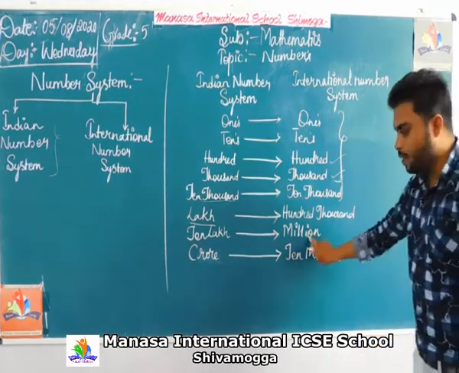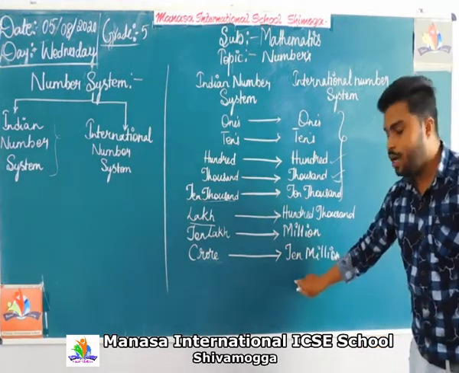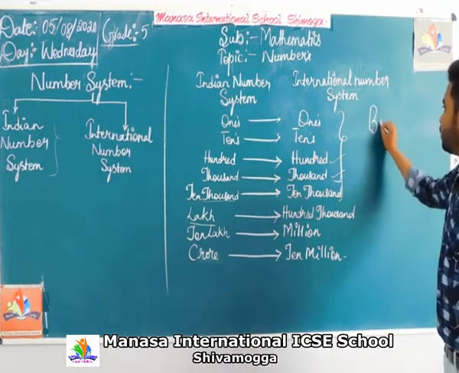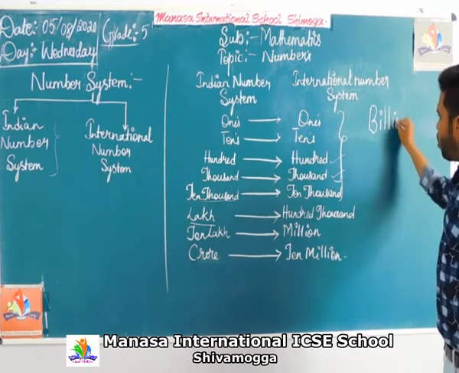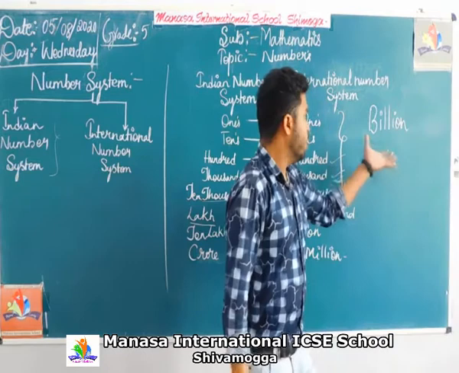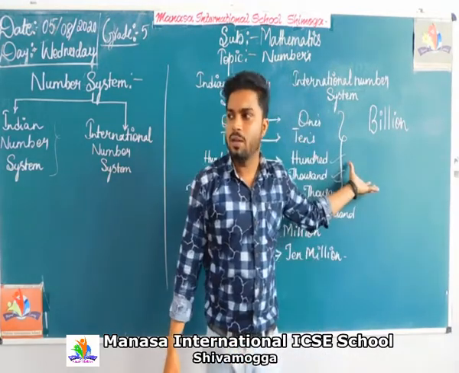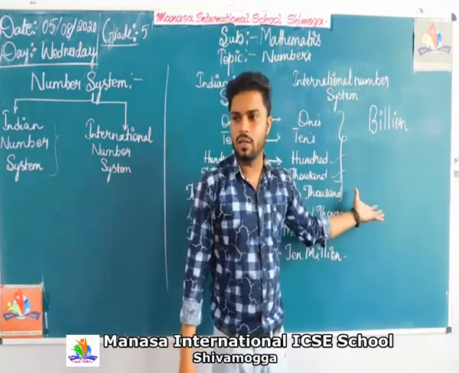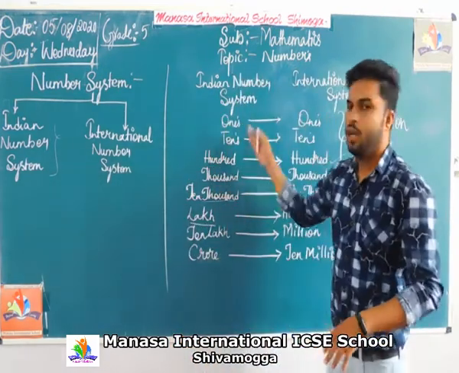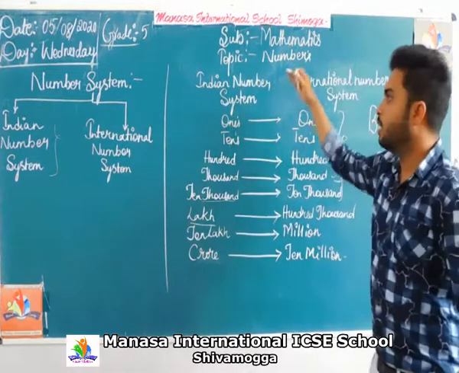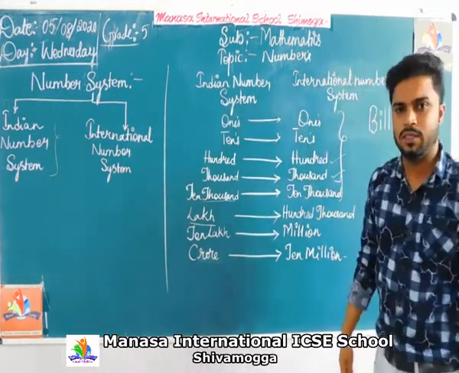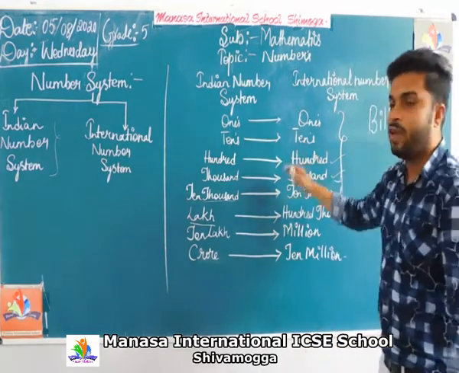So it goes on continuing: million, 10 million, 100 million, and then billion. After 100 million, you will get a billion. Similarly, 1 billion, 10 billion, 100 billion. So these are the numbers where you can see the difference between the Indian number system and the international number system. Students, it is very, very important.